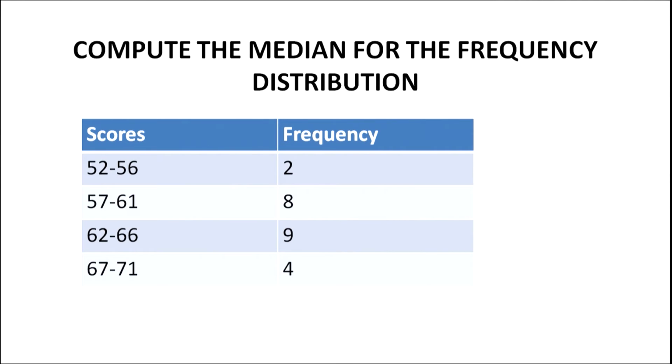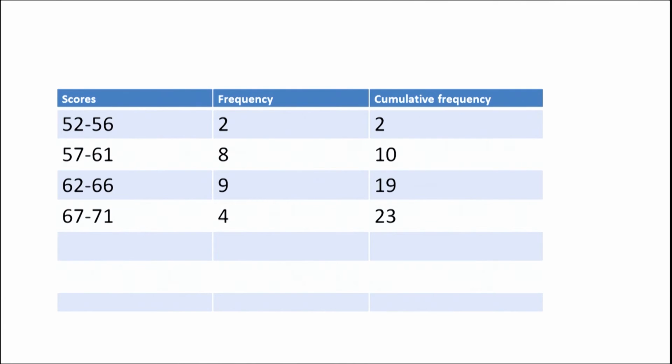Here we are given a set of class intervals. The first column represents the class intervals and it is headed as scores, and the second column is frequency. Thus, the scores are 52 to 56, the corresponding frequency is 2, 57 to 61 it is 8, 62 to 66 it's 9, and 67 to 71 it is 4. Now, while doing the calculation, the scores should be written as the first column, frequency in the second column, and